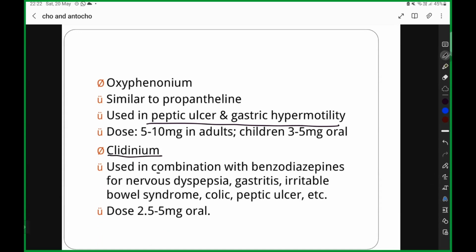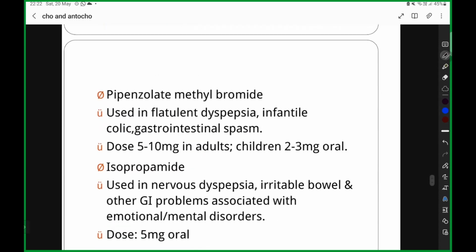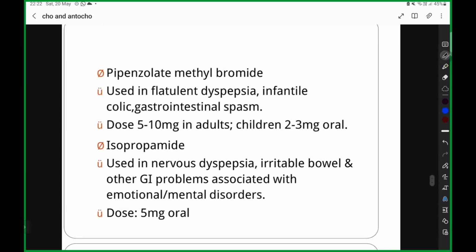Clidinium, you see, is used in combination with benzodiazepine in nervous dyspepsia, gastritis, irritable bowel syndrome. Here everything is that you're going to reduce the secretion, you're going to reduce the spasm. So 2.5 to 5 mg oral you're going to give.